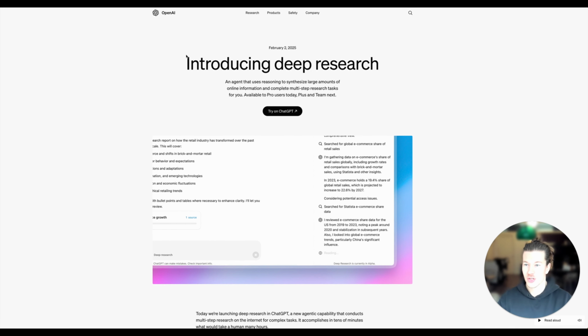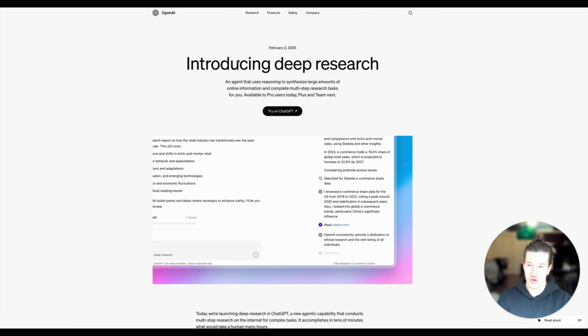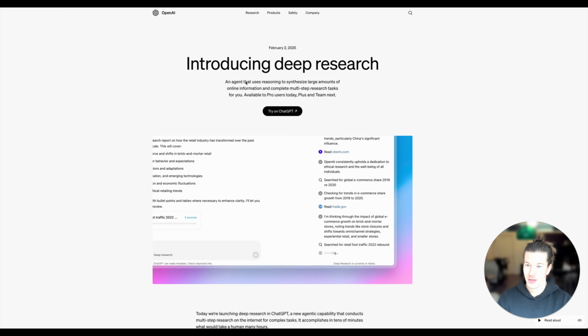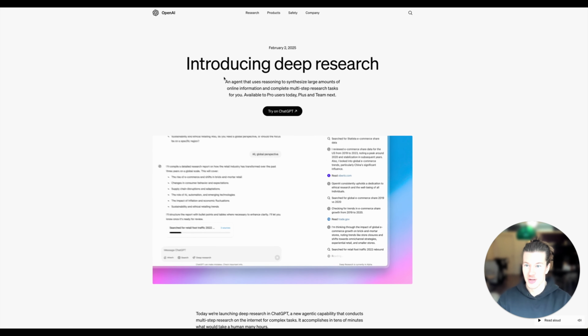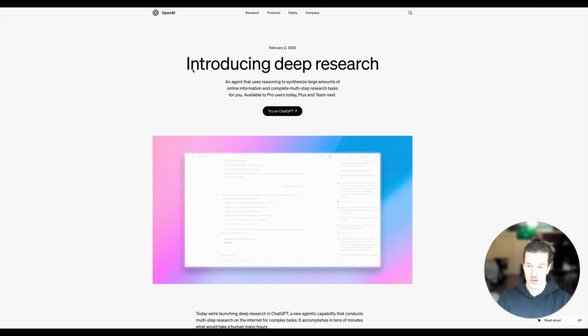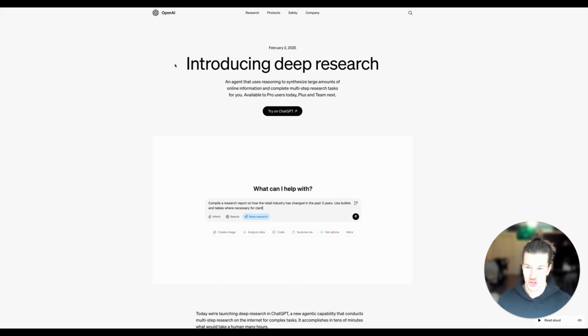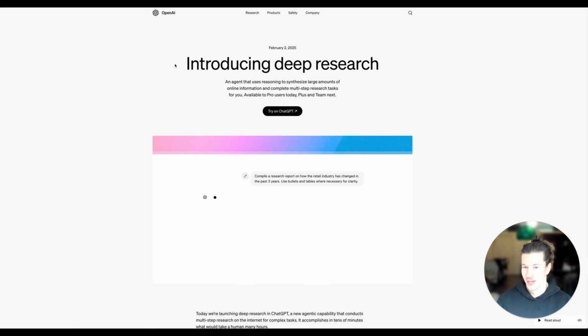I just saw this introduction article on deep research, a new AI agent by OpenAI, which really got me excited. I saw some X posts by some AI influencers, and they stated that it already saved them a 150K research team or assistant per year that they were using. So obviously this could be a really cool new agent.